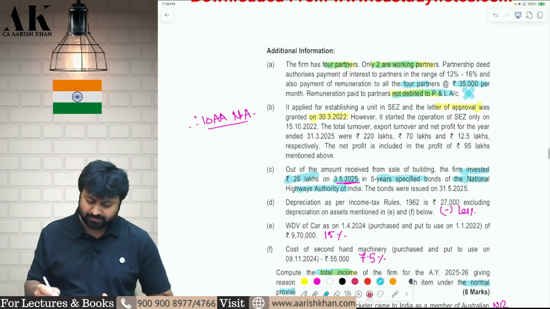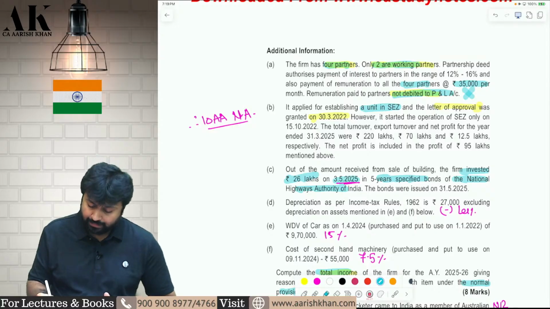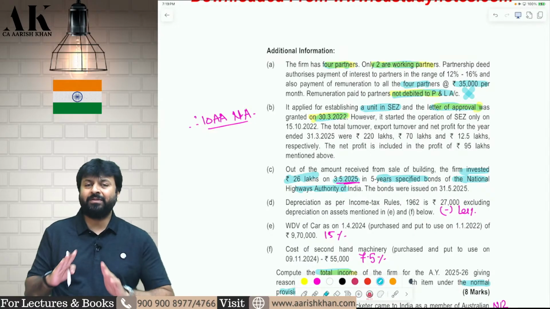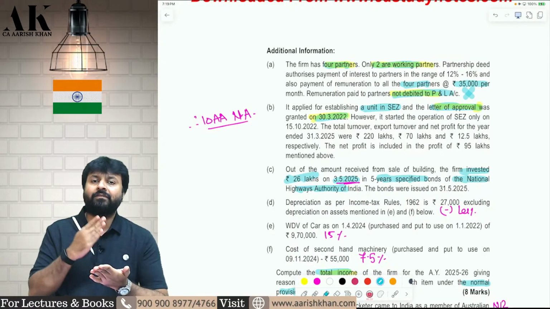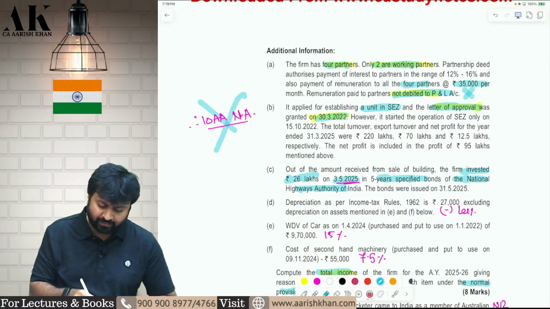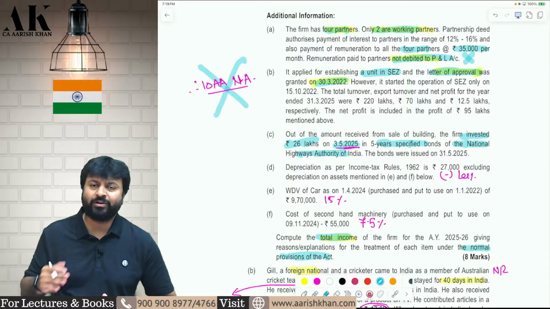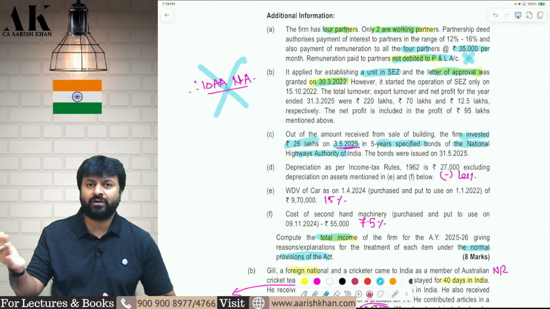Next one, the SSC has applied for a unit in SEZ, but they have been late in taking the approval by 30th of March 2022. If anybody has taken a letter of approval on or after 31st March 2021, then you are not eligible for 10AA. Therefore, SSC is not eligible for 10AA deduction. The 10AA deduction is gone because the due date of making an application for approval is gone.